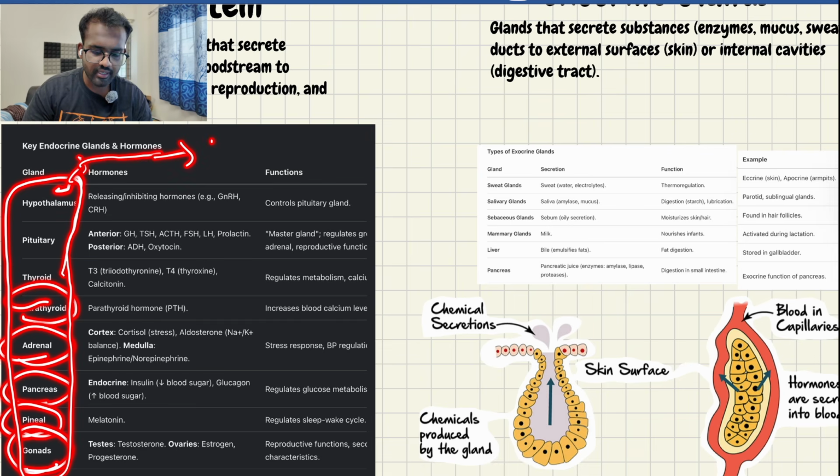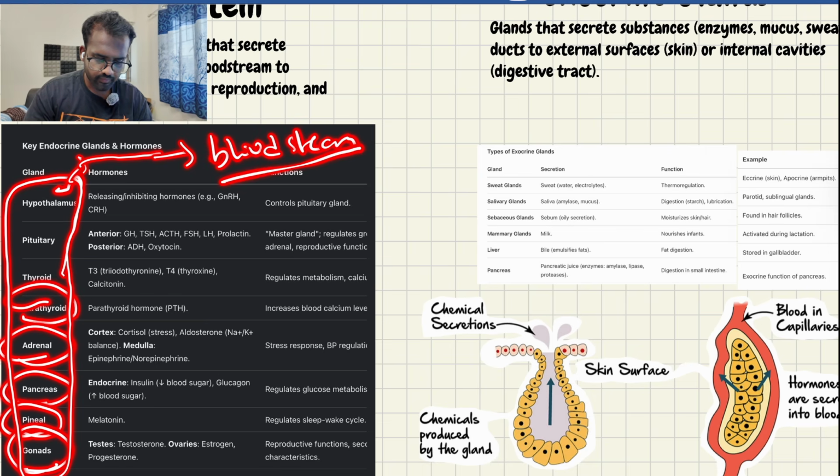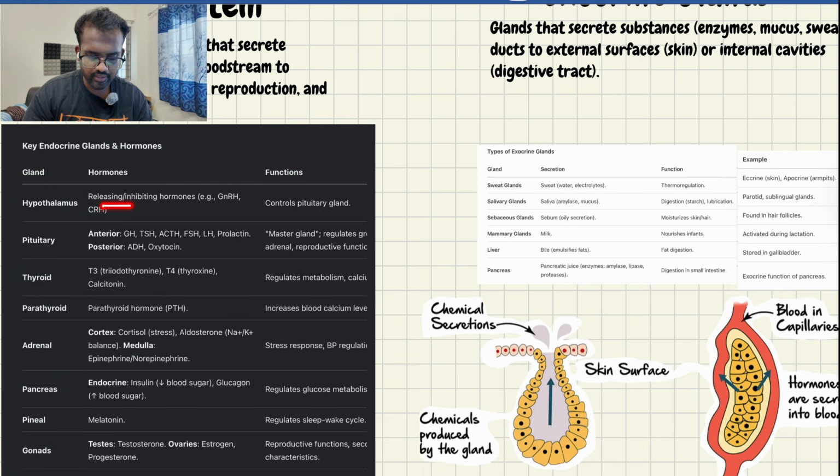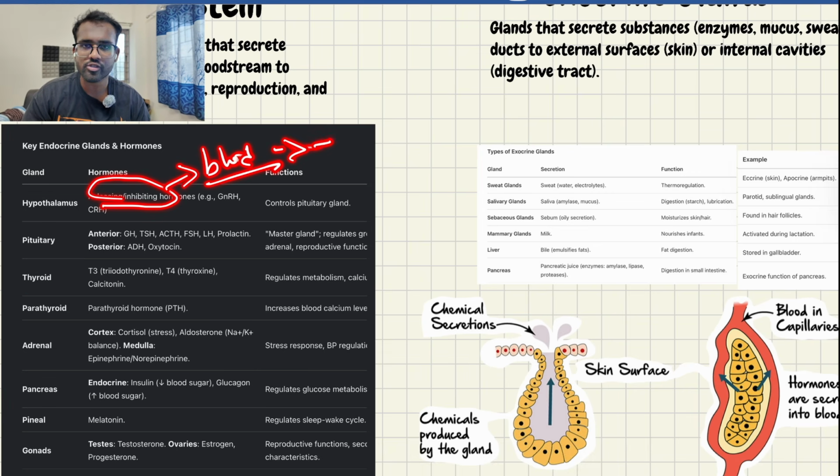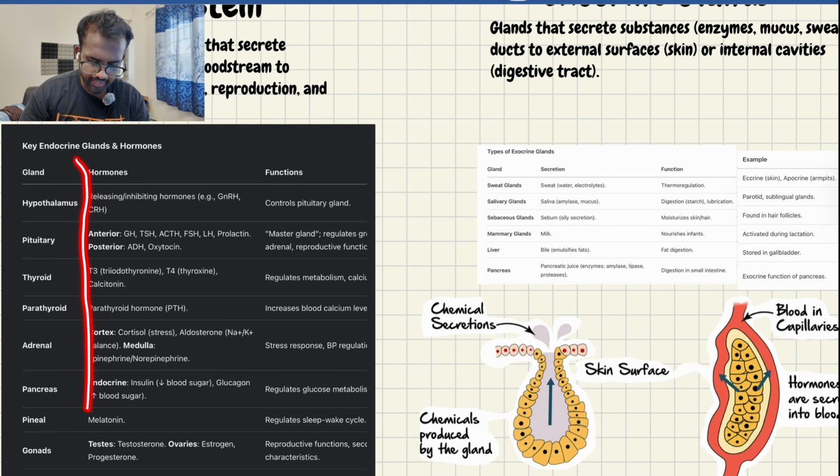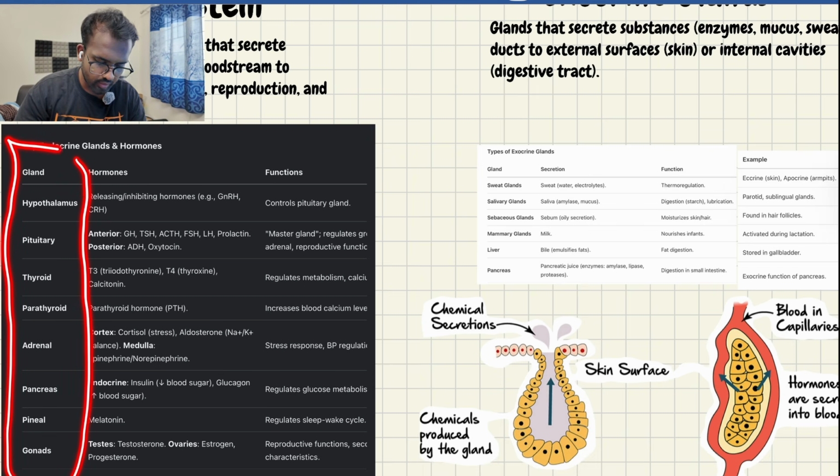They secrete hormones directly into the bloodstream. The hypothalamus releases releasing or inhibiting hormones, sends them directly to the bloodstream, and those hormones do their work when they reach a particular organ. The same way it works for all glands. These are the endocrine glands.